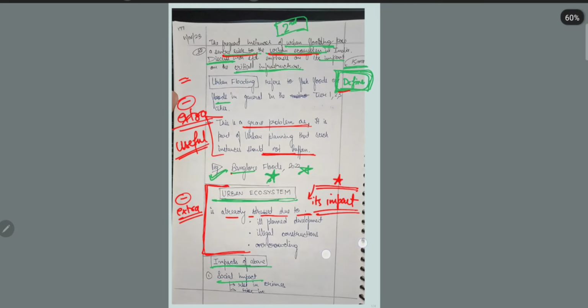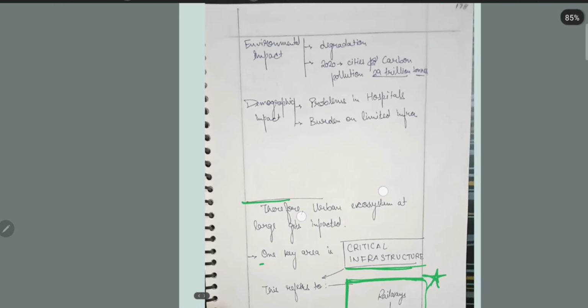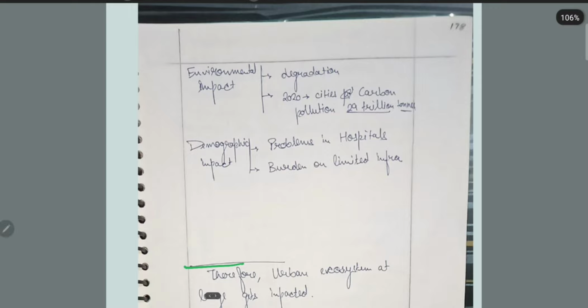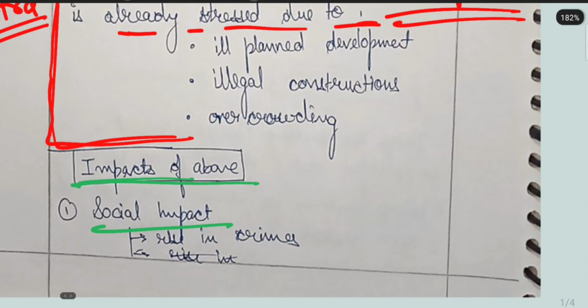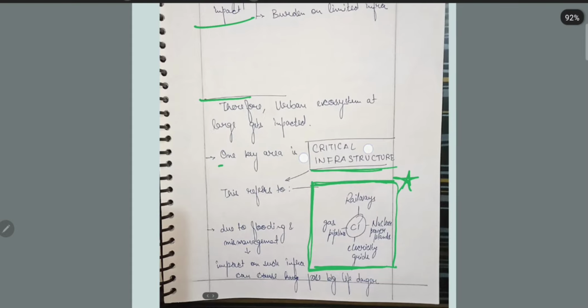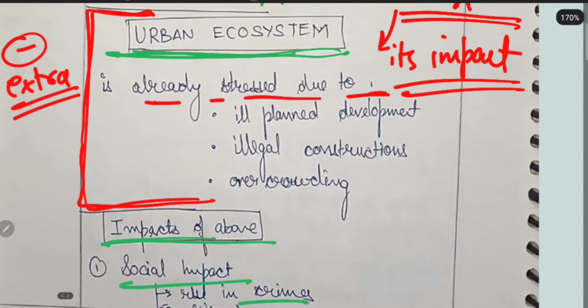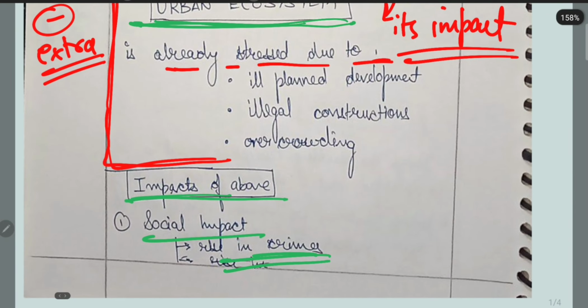One thing I like about this candidate is that he did segregation: social impact, environmental impact, demographic impact. That's good. He is able to express his thoughts concisely. Social impact, rise in crime, but it's just a statement. How can you validate, how can you say rise in crime?